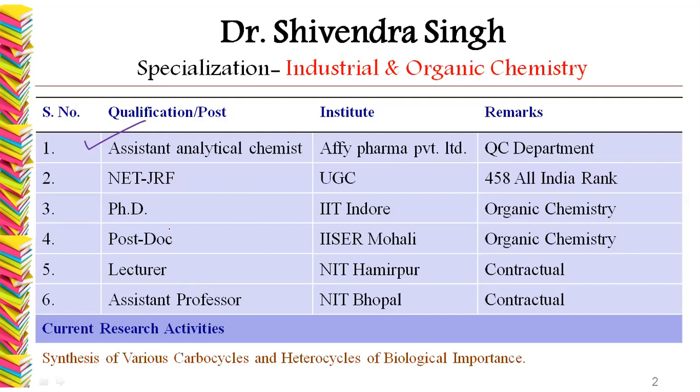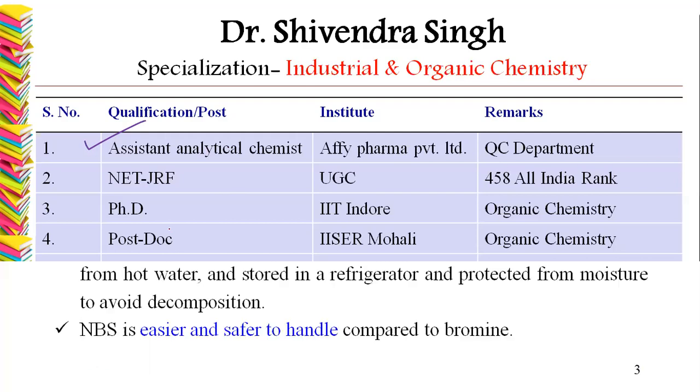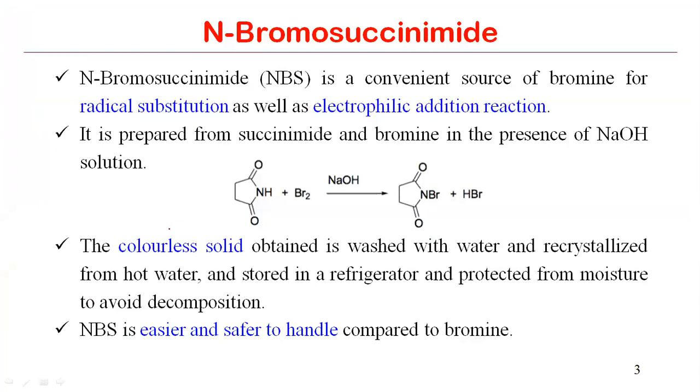All right. So based upon my experience in industry and academia, I am trying to prepare lectures which may help students to apply the concepts of organic chemistry, particularly for solving problems, for understanding the concept related to some particular topic. All right. So let's start our next reagent, which is N-bromosuccinimide.